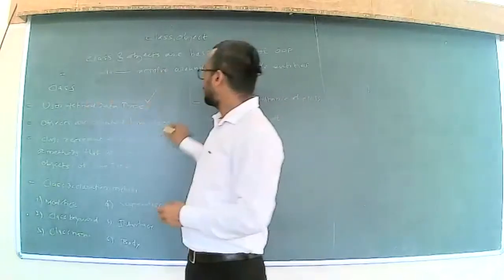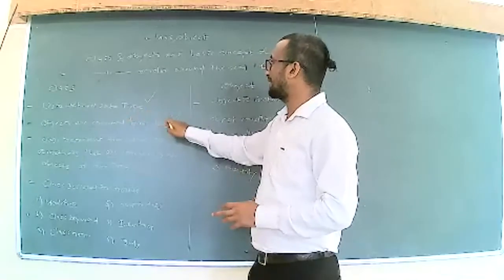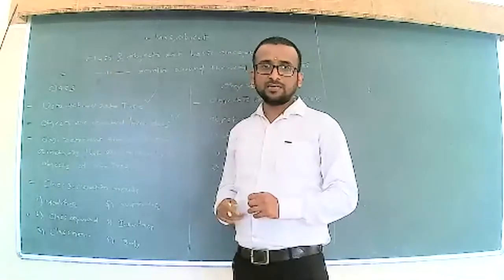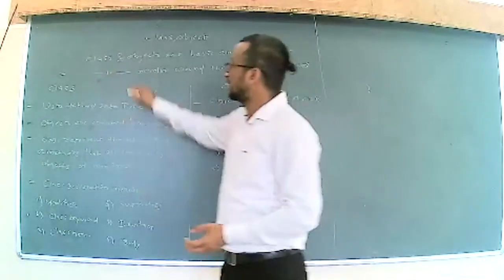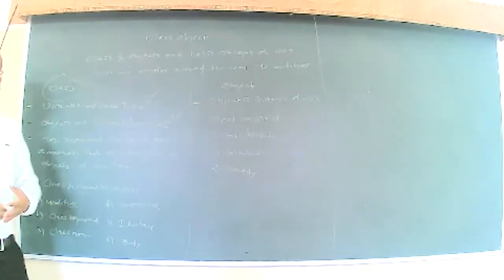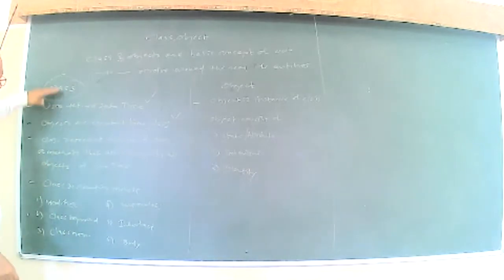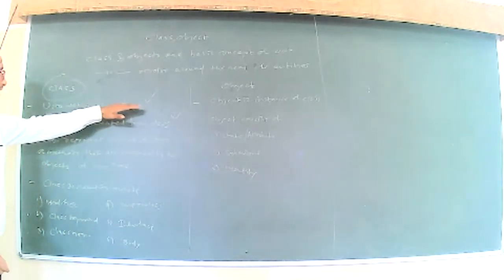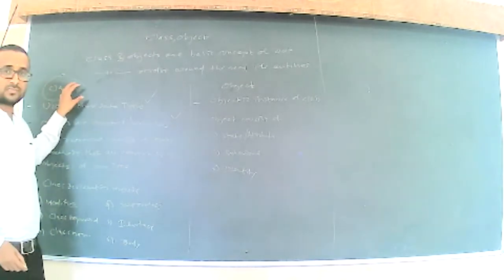To make use of those data types and functions, it is very important that objects are created from this class. Once we have an object created with the help of this class, we can perform different kinds of operations in our program. So the class is a user-defined data type, and the objects are created from this class.